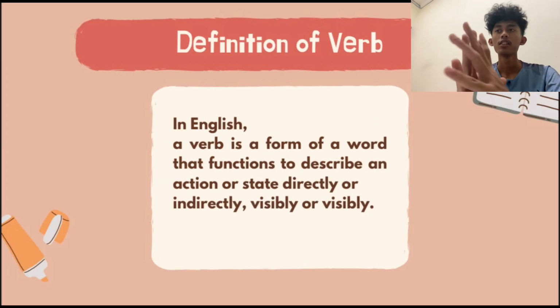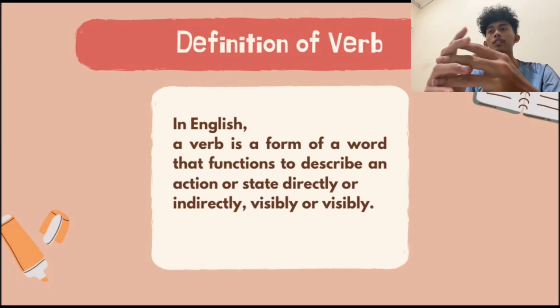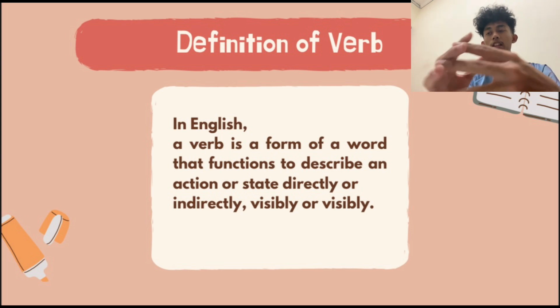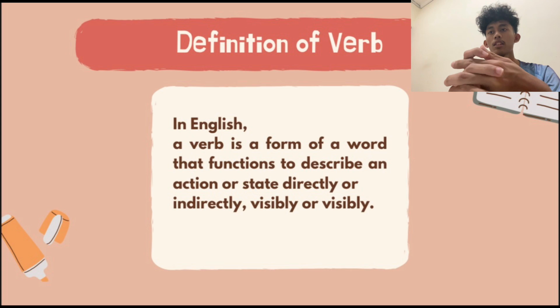First of all, the definition of verb. In English, a verb is a form of a word that functions to describe an action or state directly or indirectly.